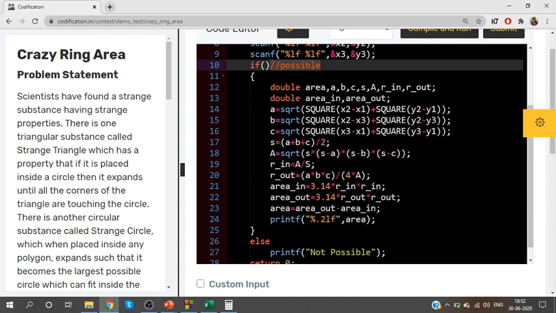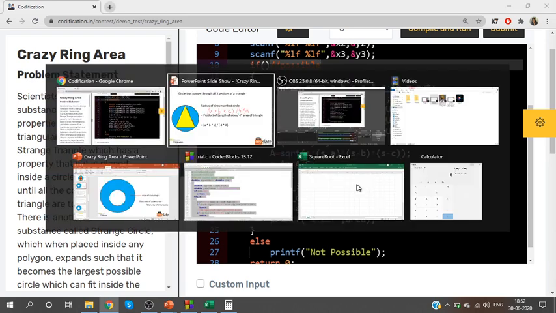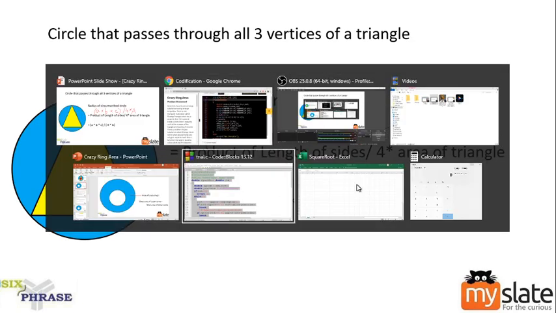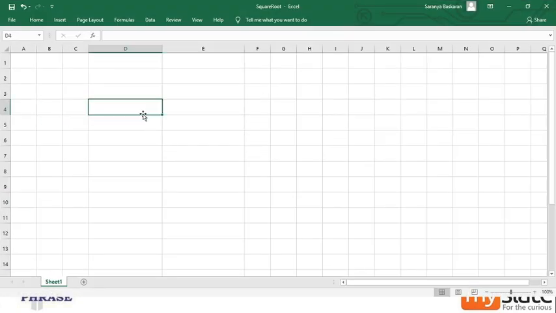What are such scenarios? See, for example, let me consider 3 points. Consider the points 0, 0, 2, 2 and 5, 5. There is a chance that this will be our input.